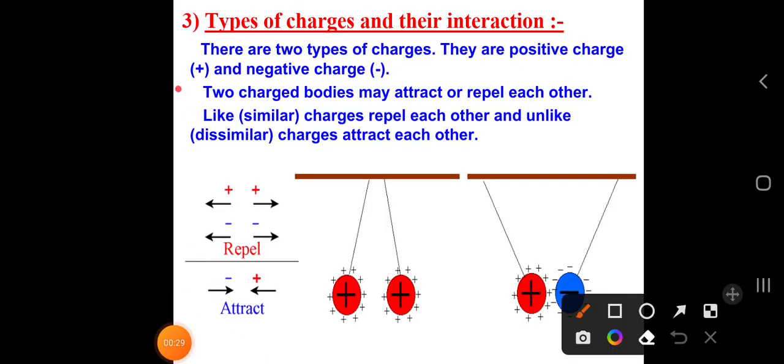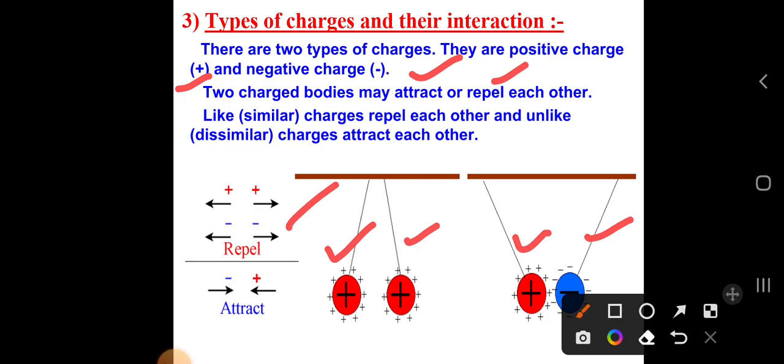Two charged bodies may attract or repel each other. One thing you must know is that when the charges are of the same kind, they repel each other, whereas when different kinds of charges are there, they attract each other. So there are two types of charges, positive and negative. Like charges repel each other, whereas unlike charges attract each other. These are the properties of the charges.